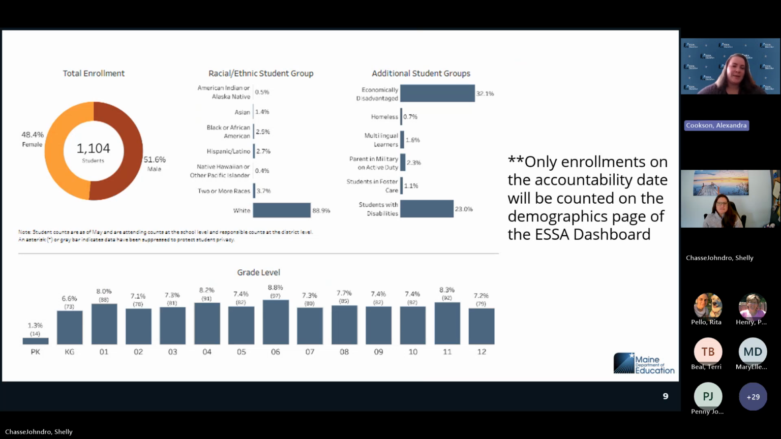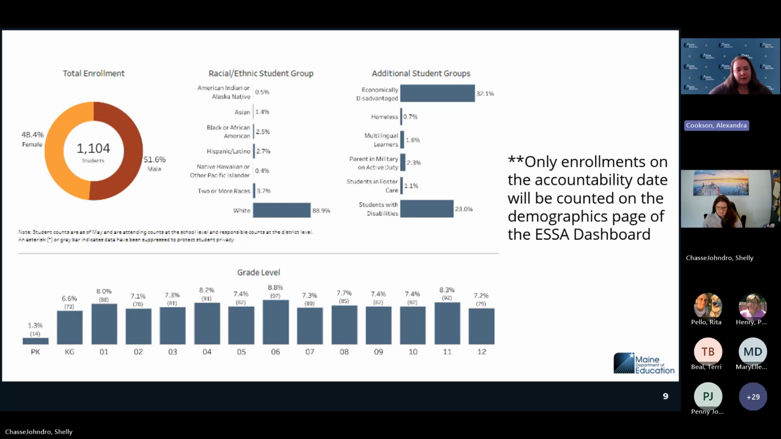So once again, this is the enrollment dashboard. This is based on the ESSA demographics report, so it's only going to be those students enrolled on that accountability date. This year it will be May 30th as well. Last year it was May 30th. Two years ago it was May 27th. So it changes each year, and it's based on just those specific dates.